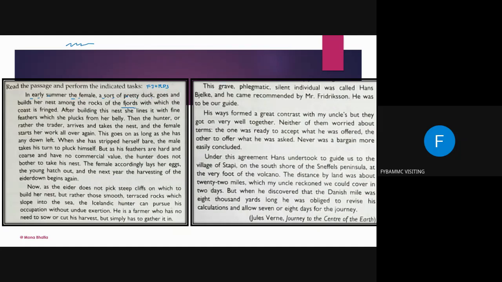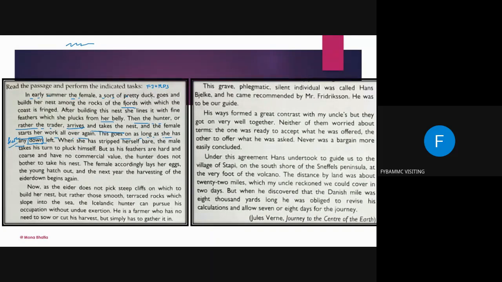After building this nest, she lines it with the fine feathers which she plucks from her belly. Then the hunter, or rather the trader, arrives and takes the nest, and the female starts her work all over again. This goes on as long as she has any down left. Now, what is the meaning of down? It means feather.